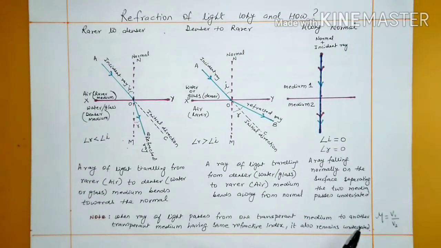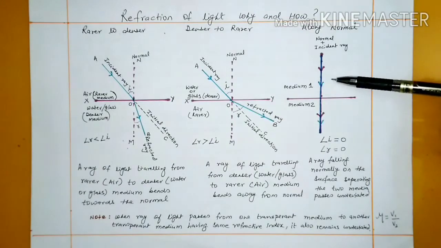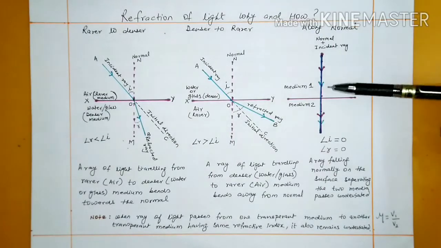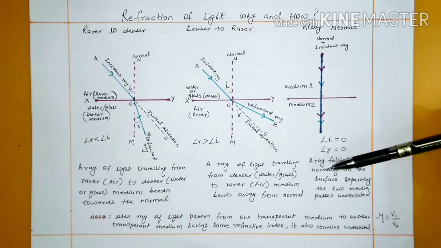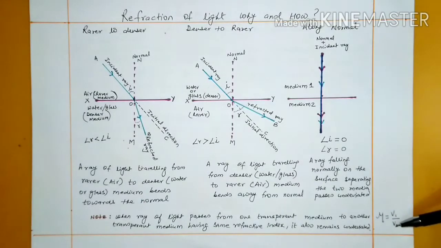So if medium 1 and medium 2 have the same refractive index, then also the ray of light will pass undeviated. Refractive index is given by the ratio of the velocity of light in the two media. This we will do in detail in the next video.